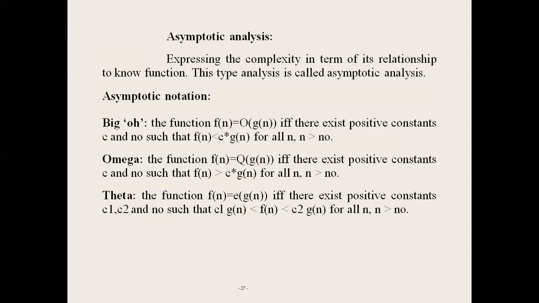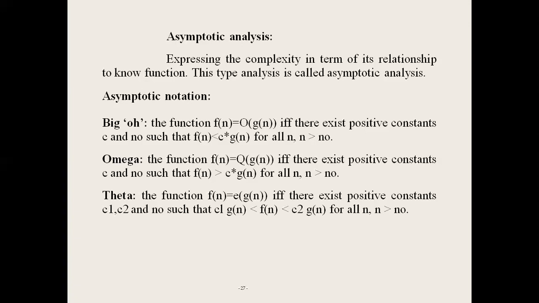Suppose 3n plus 2. The lower bound of 3n plus 2 is 3n. So c into g of n equals 3n. 3n plus 2 is always greater than 3n. So c equals 3, g of n equals n. For omega notation, 3n plus 2 equals omega of n. So for the omega notation, we are considering the lower bound. That is, the lower bound of the function is c into g of n.